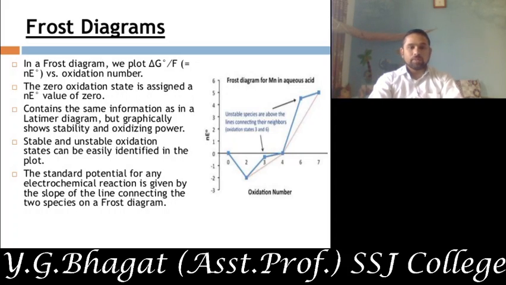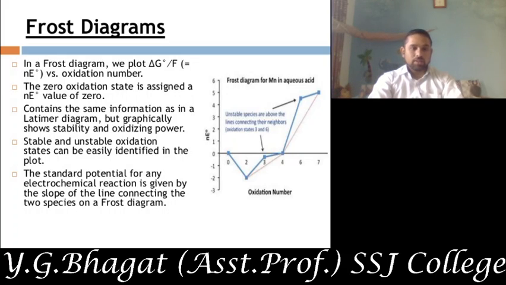As we have seen previously, if I join this line, the species which is present above undergoes disproportionation. And if I join these 2 points, 0 and 3, the species which is present below will undergo comproportionation, which will be shown by the Frost diagram.